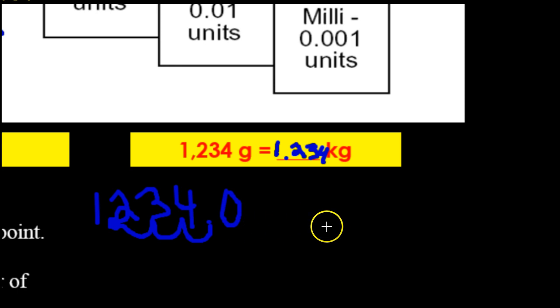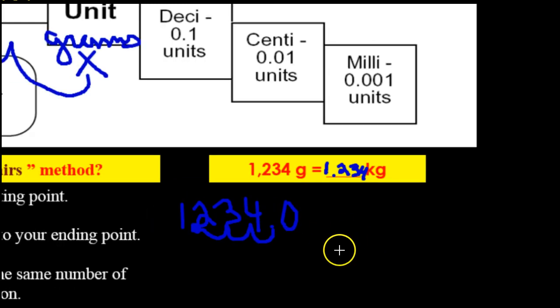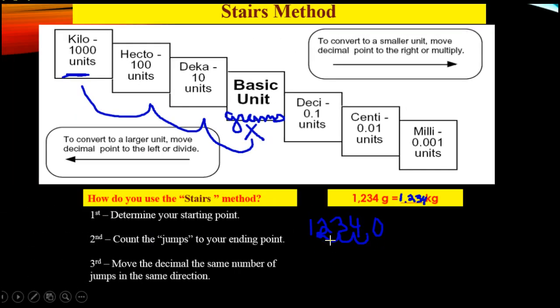Alright, let's zoom back out just real quick. First thing you do is convert it into a decimal, which I did down here. Find your starting point, find your ending point, see how many jumps, 1, 2, 3. Come down here, find your decimal, take it the same number of jumps, 1, 2, 3, to get your answer.